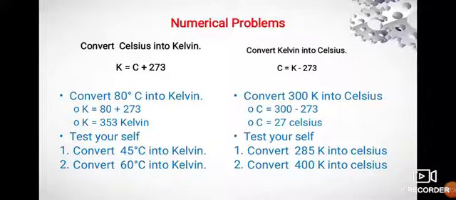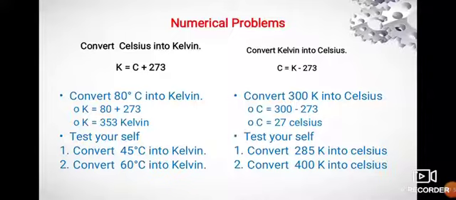First problem, convert 80 degrees centigrade into Kelvin. Already we know the formula, K is equal to C plus 273. Instead of C, we are going to substitute 80. So, 80 plus 273 is equal to 353 Kelvin.